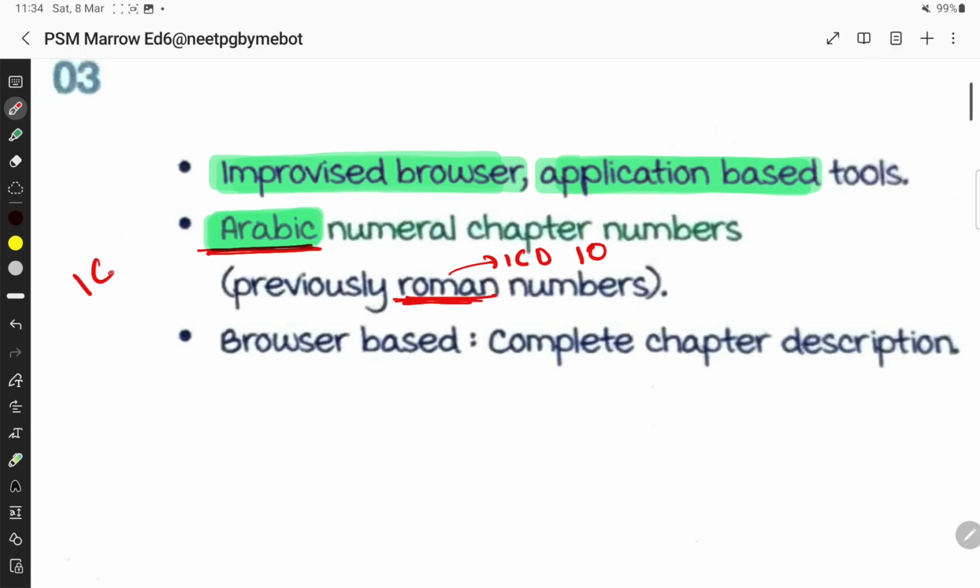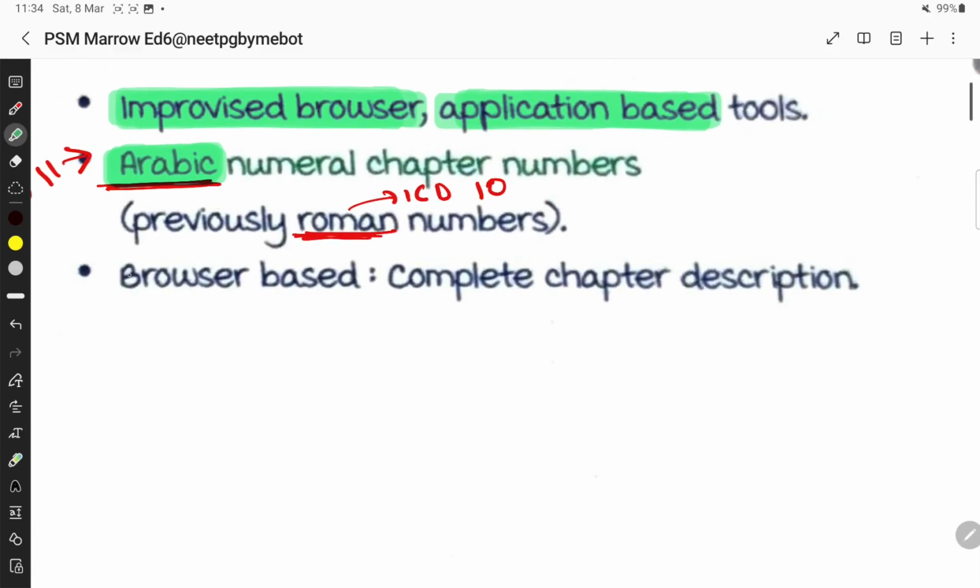ICD-11 में it is in Arabic numerals. Initially it was in Roman numerals, and it is browser based, that is, a complete chapter description, and it is browser based.